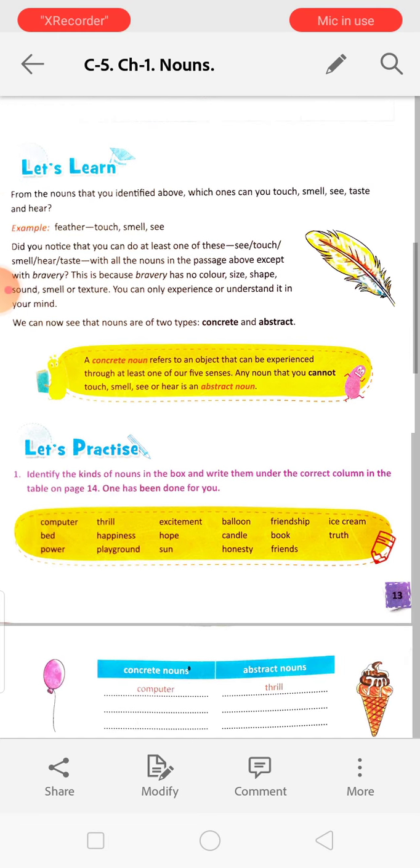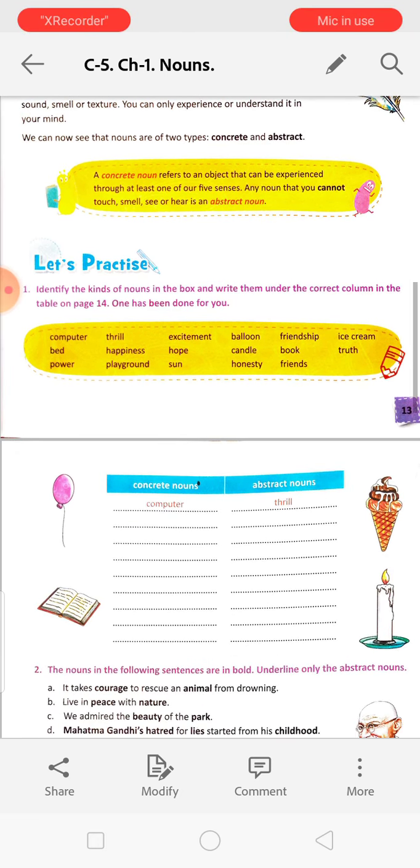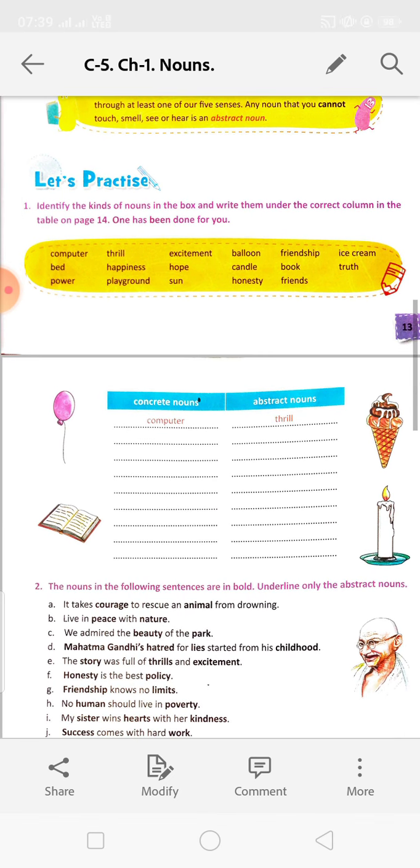Now identify the kinds of nouns in the box and write them under the correct column in the table on page number 14. One has been done for you. See, here is a box on page number 13, and you have to read and understand which one is the concrete noun and which one is the abstract noun. For example, here it is written computer. Computer is a concrete noun because we can touch it and see it.